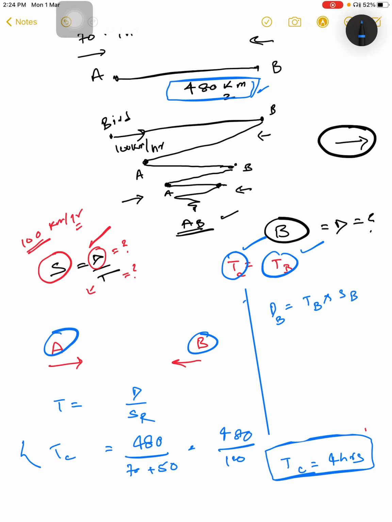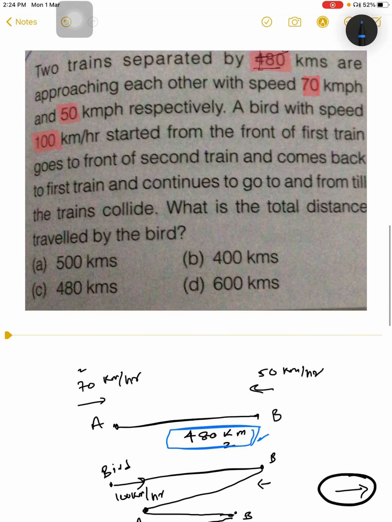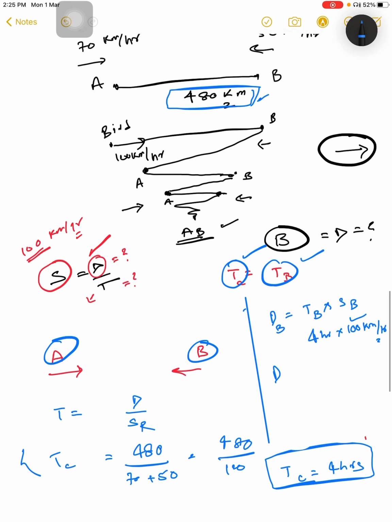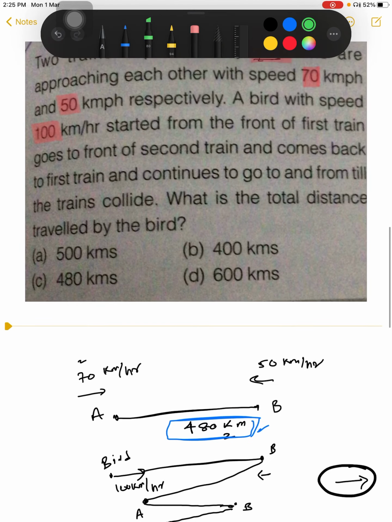So we have 4 hours multiplied by 100 kilometers per hour, which is given in the question. So the distance traveled by the bird is 4 into 100, that is 400 kilometers. This is the final answer that we want: 400 kilometers. Option is B, 400 kilometers.